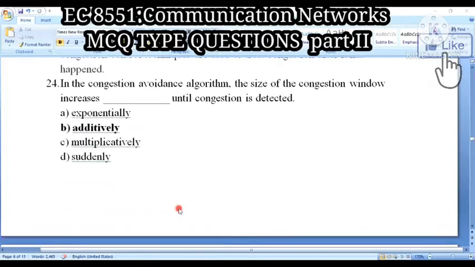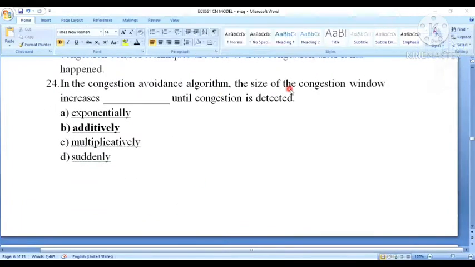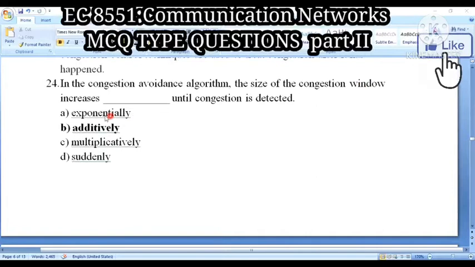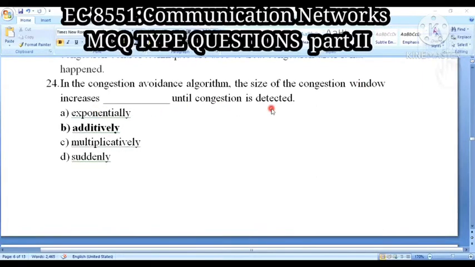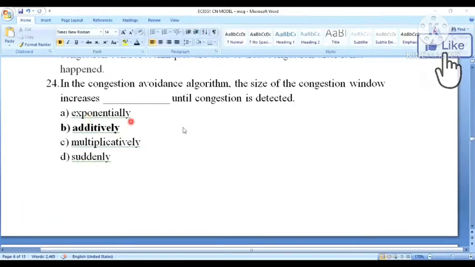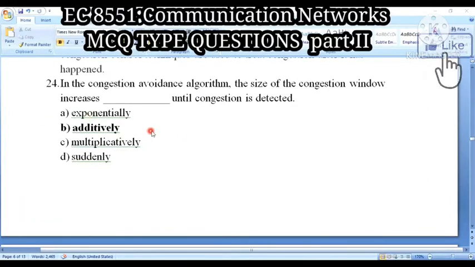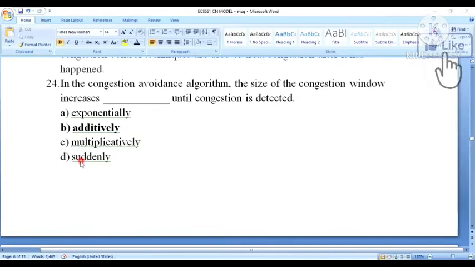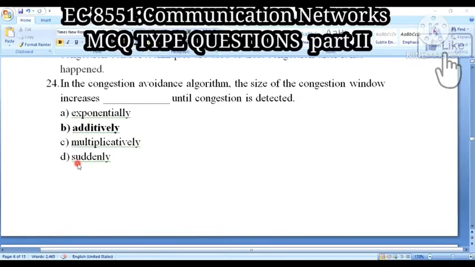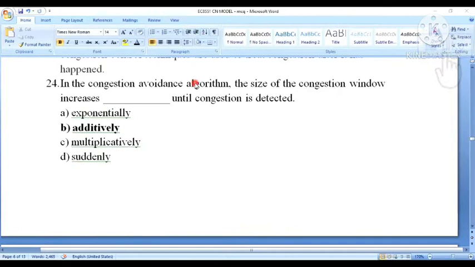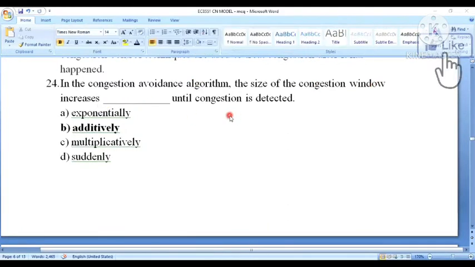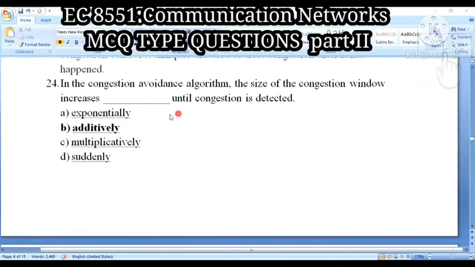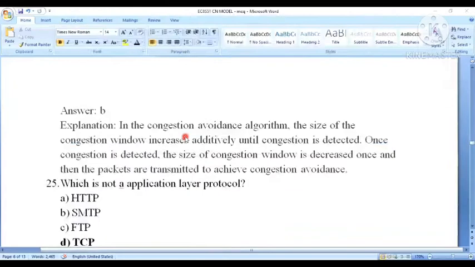Okay, next question. In the congestion avoidance algorithm, the size of the congestion window increases dash until congestion is detected. Option A, exponentially, option B, additively, option C, multiplicatively, option D, suddenly. Until congestion is detected, so additively is the correct answer.